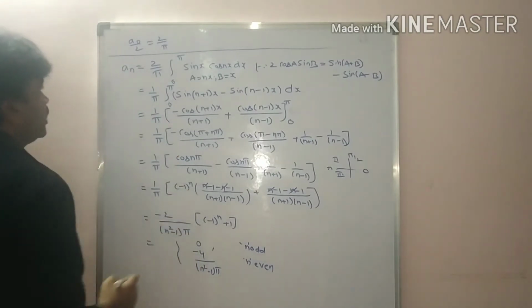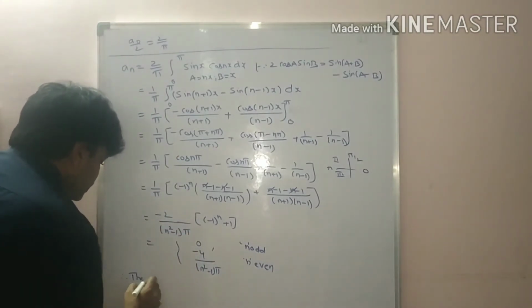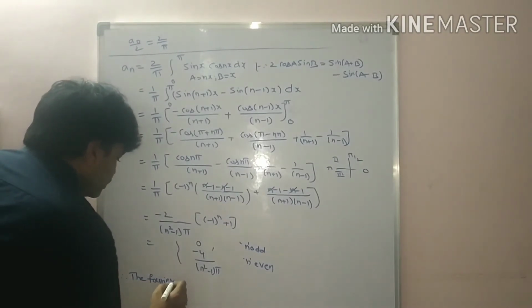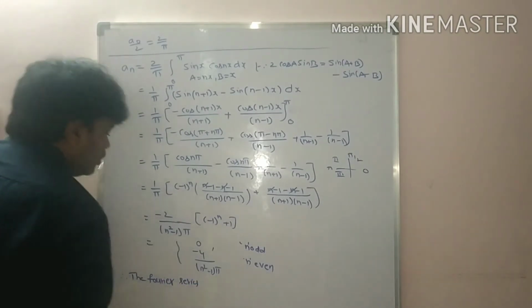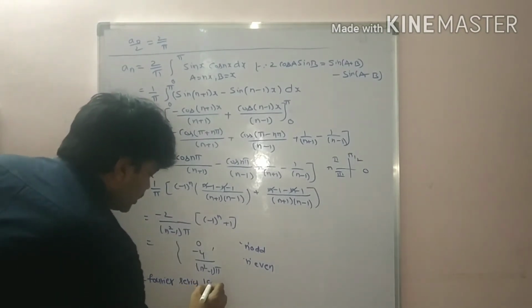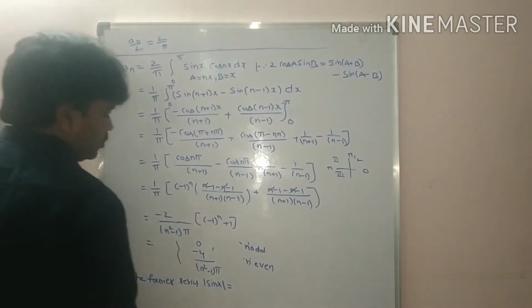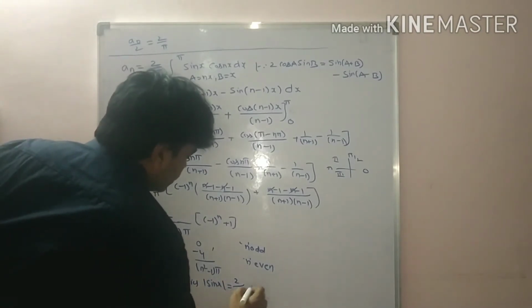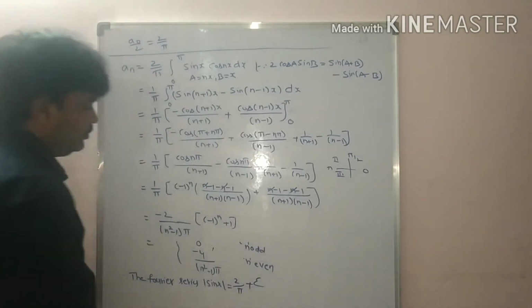This is a_n value, students. Therefore, the Fourier series of modulus sin x is equal to a naught by 2, value 2 by pi, plus sigma.